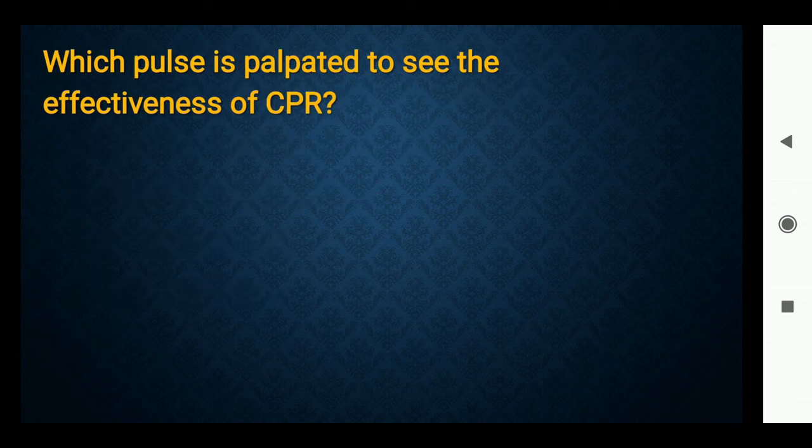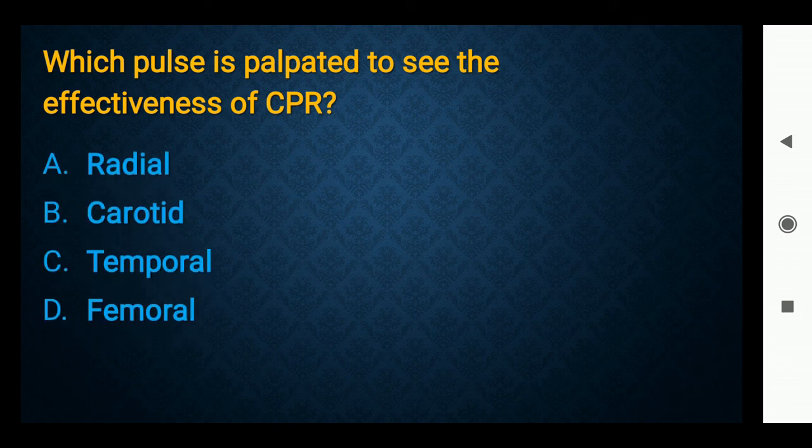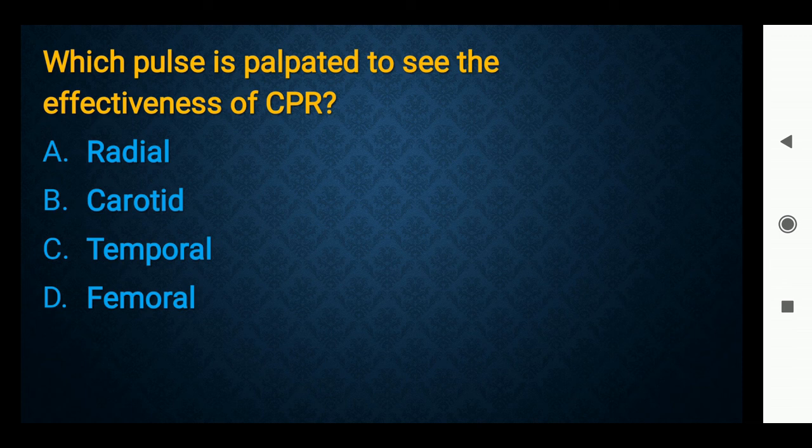Which pulse is palpated to see effectiveness of CPR? Radial pulse, carotid pulse, temporal pulse and femoral pulse. It's carotid pulse because it is the most superficial pulse in the body and easily palpable.